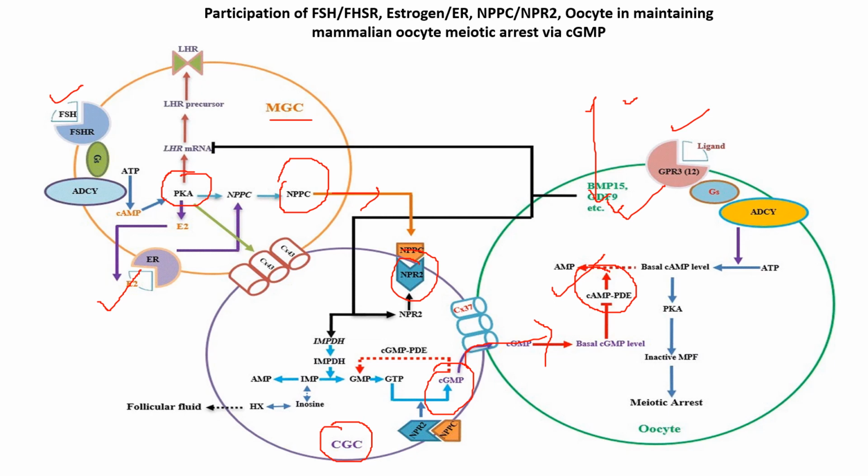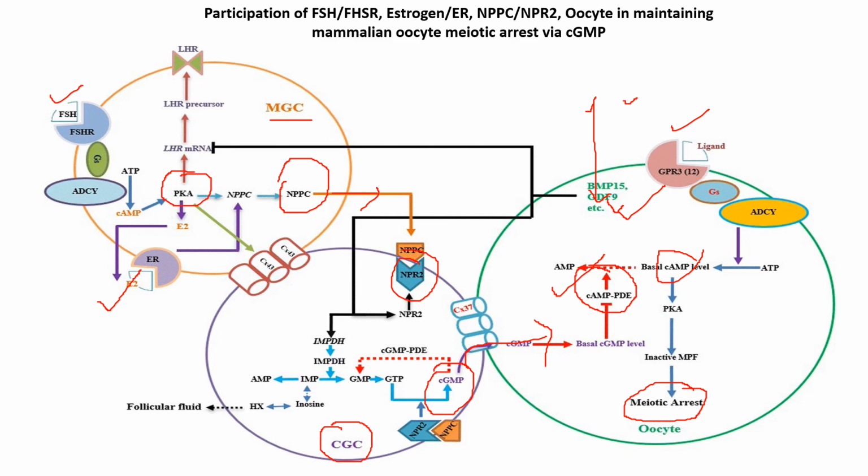So within the oocyte, what is the function of this cGMP? It will inhibit the cAMP phosphodiesterase, so that the hydrolysis of cAMP will be less and the level of intra-oocyte cAMP will be high, and that will cause the meiotic arrest.